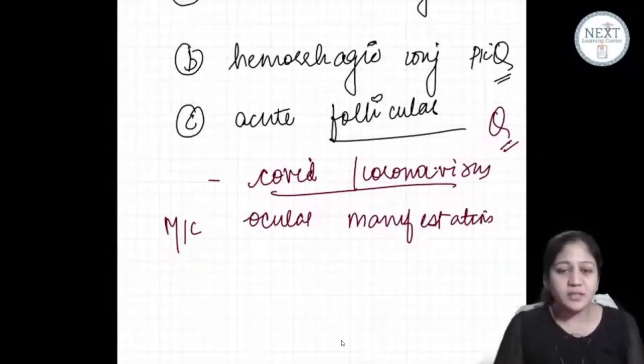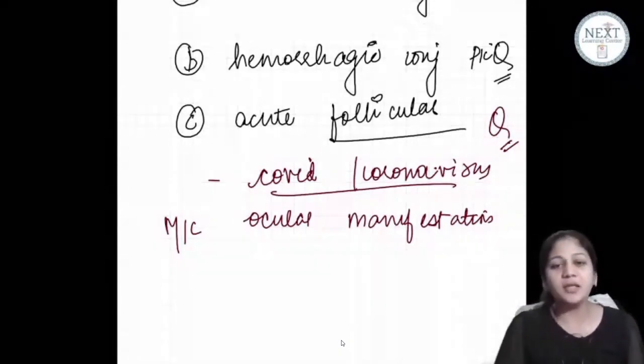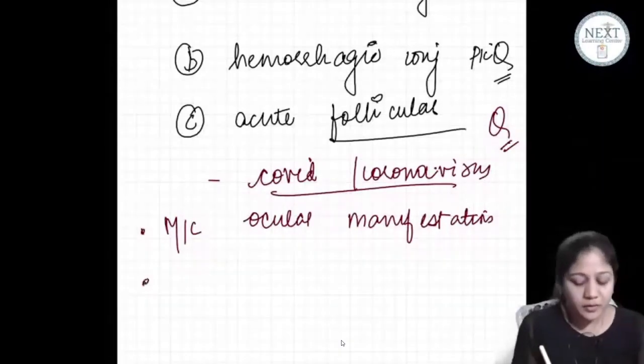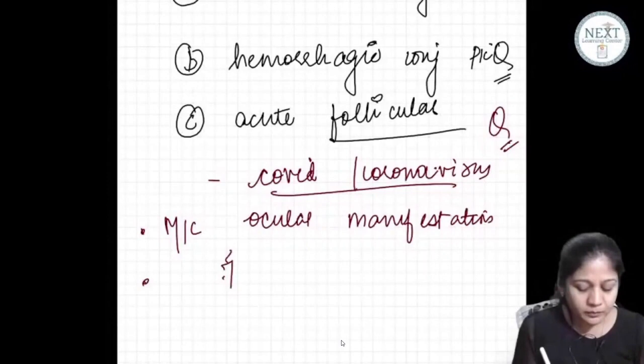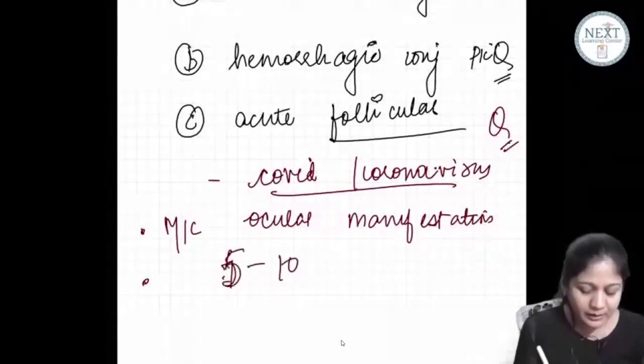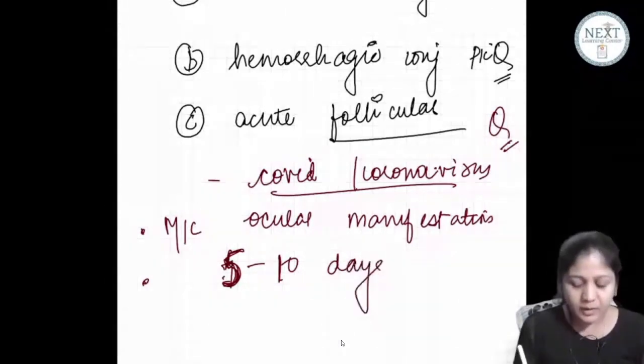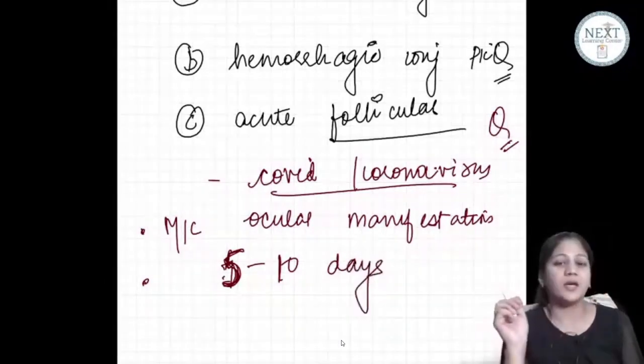Hanji. So this is the first thing. Acute follicular conjunctivitis is the most common ocular manifestation of COVID, which generally occurs within first and the second week of corona infection. ठीक है? Which generally occurs in 5 to 10 days of the infection.